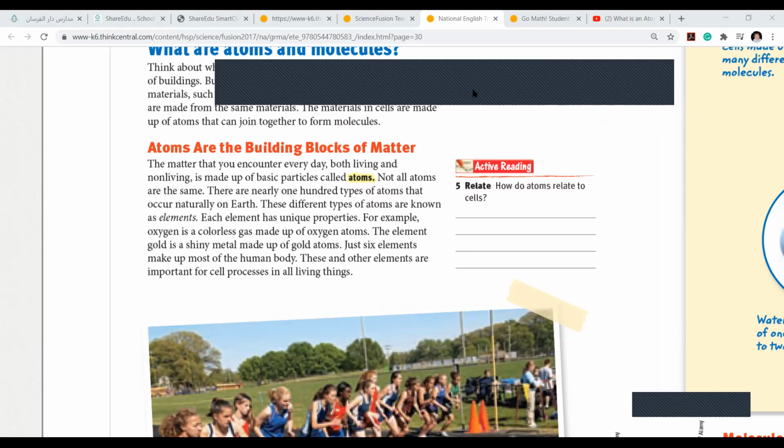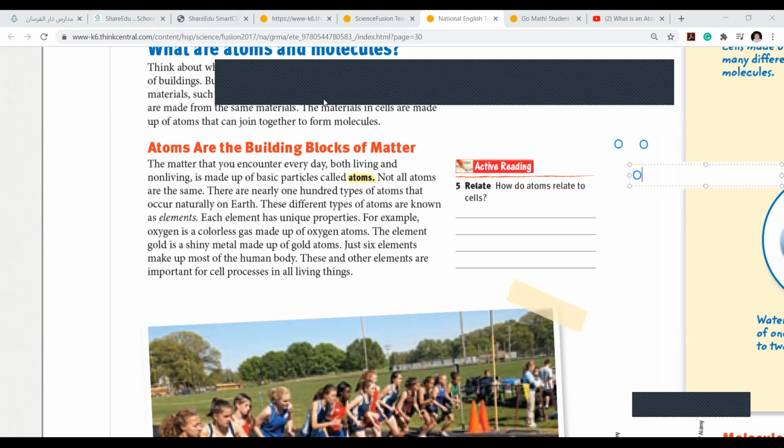I didn't understand what molecule means. See, if I write here O alone, what is this? Oxygen. This is an atom. When 1 oxygen goes in the air and combines with another oxygen, it now becomes 2 oxygen.